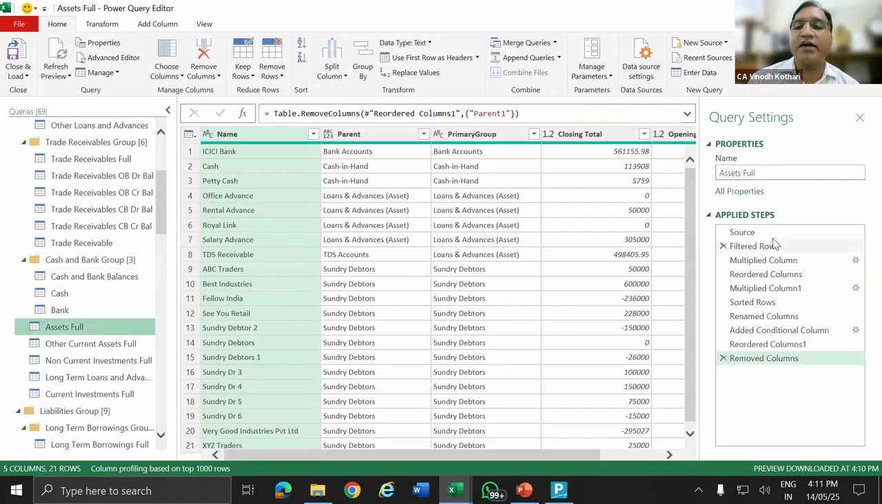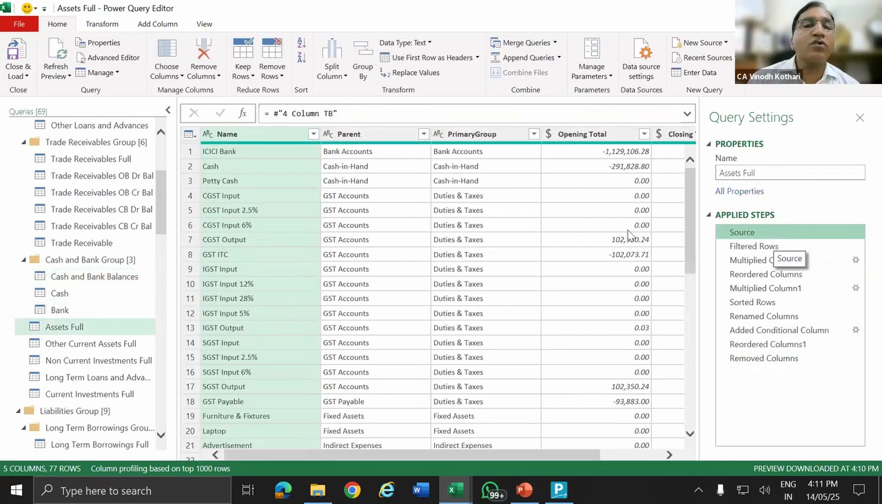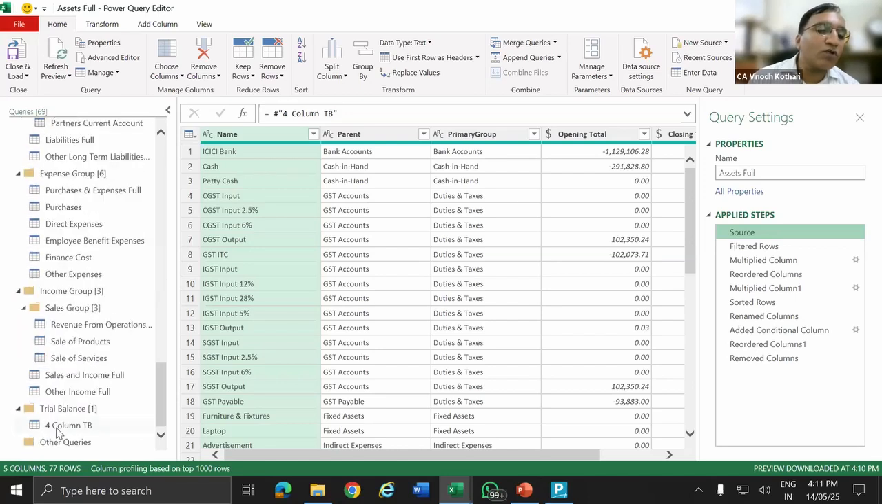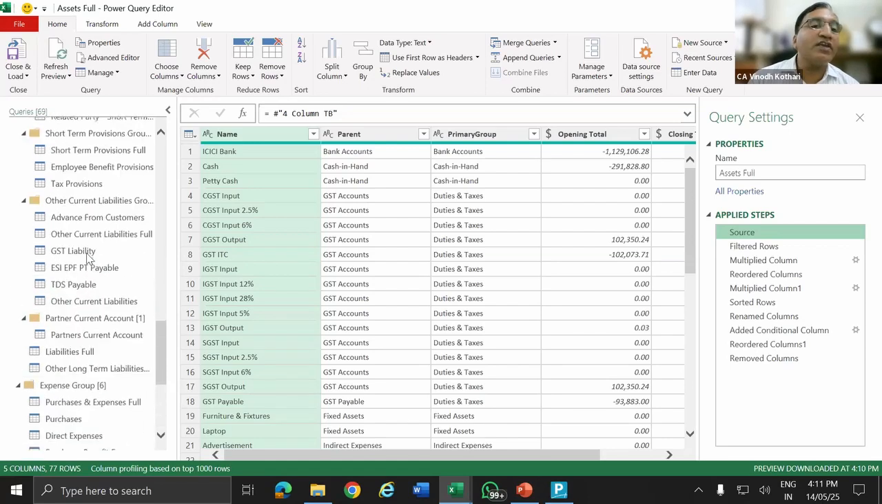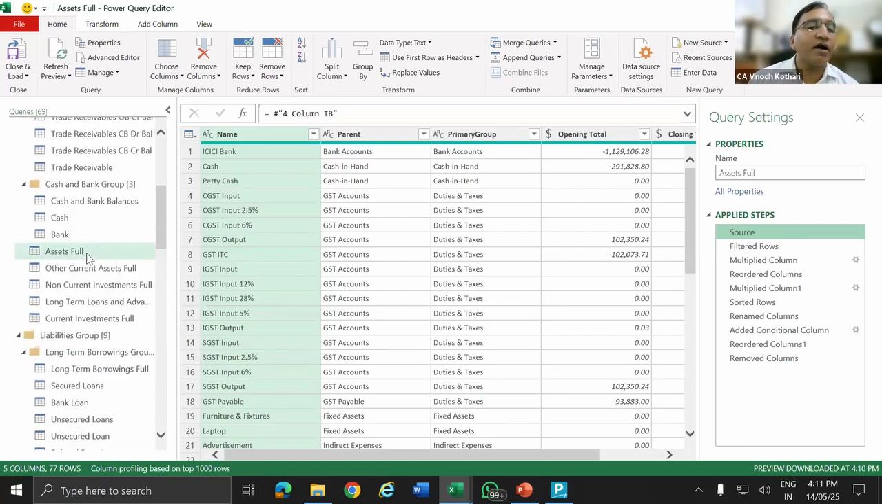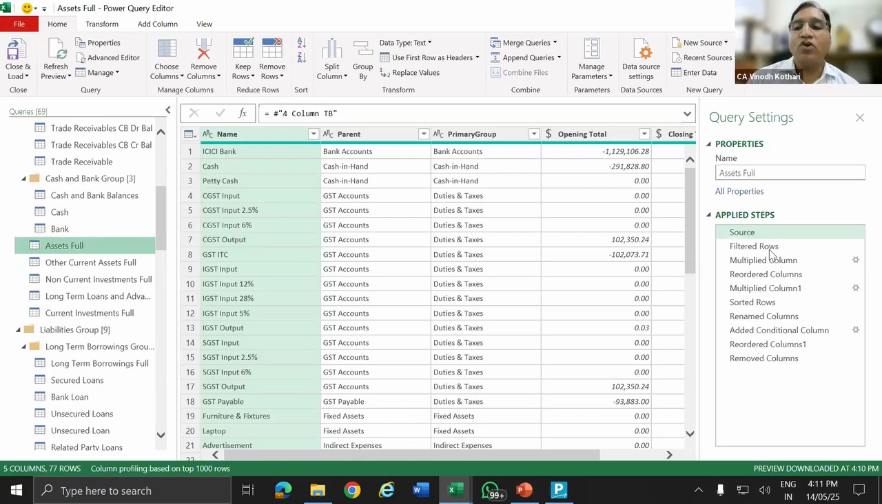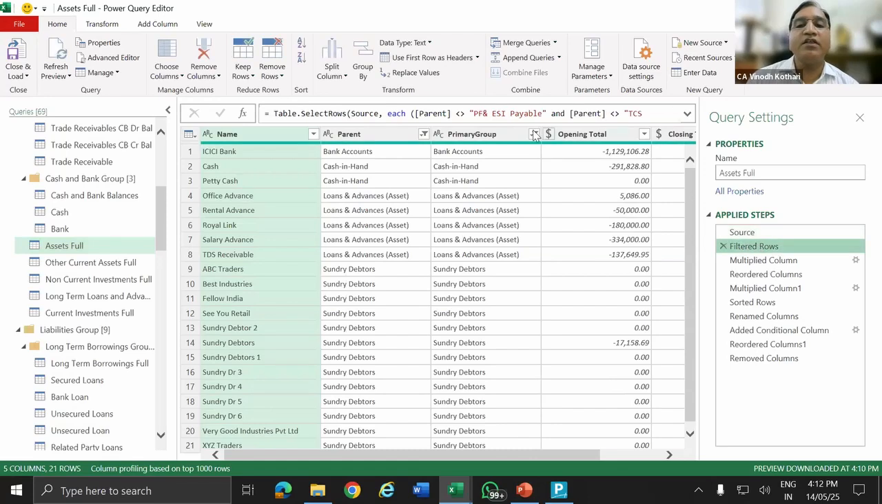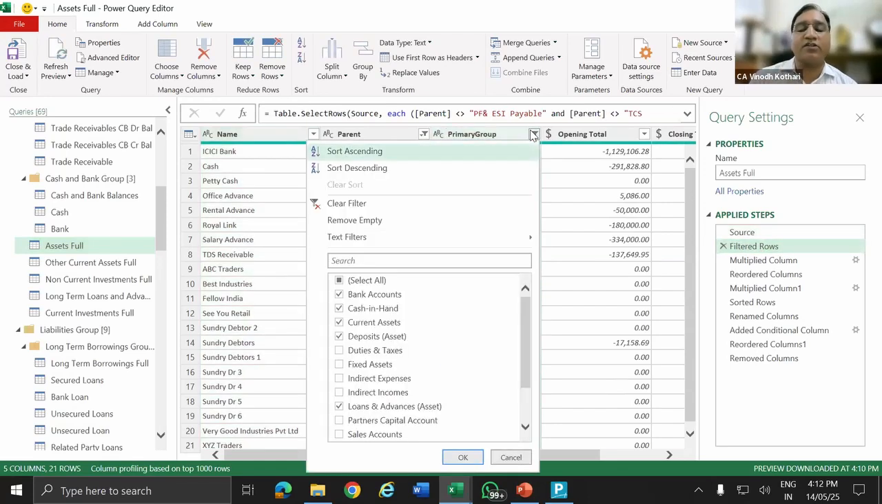What is the source data? The source is the 4-column TB. From this 4-column TB, I have created a reference for giving the breakup of assets. So where is this asset? Yes, this is the asset. Next, I have to select only the asset items, so I have created a filter. In the filter, I have selected only the assets so that my asset table comes.